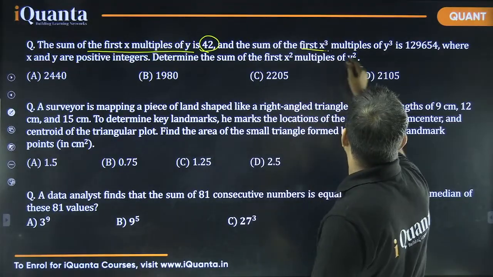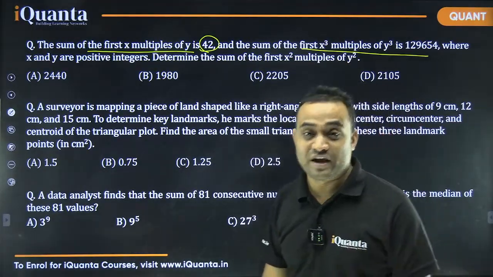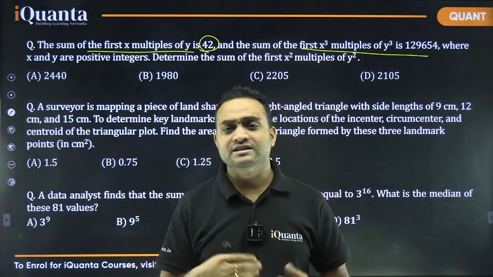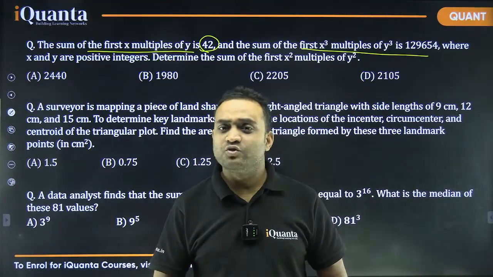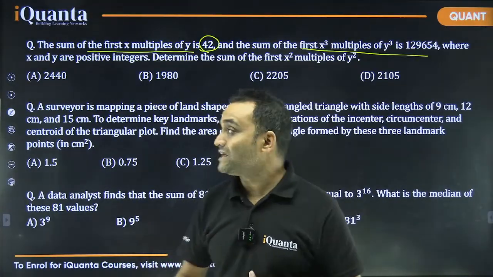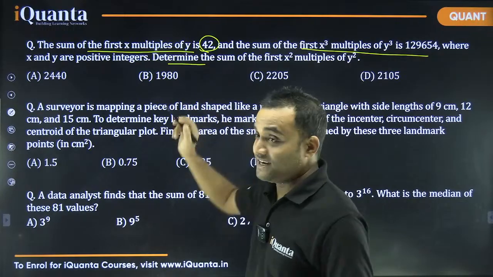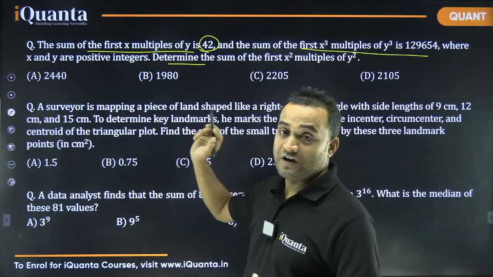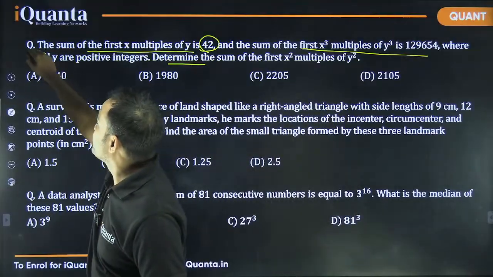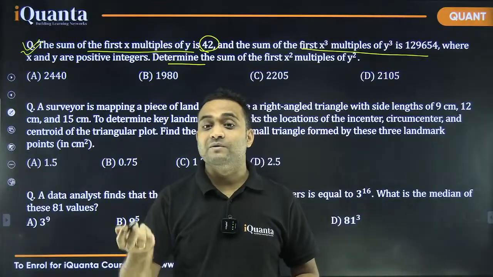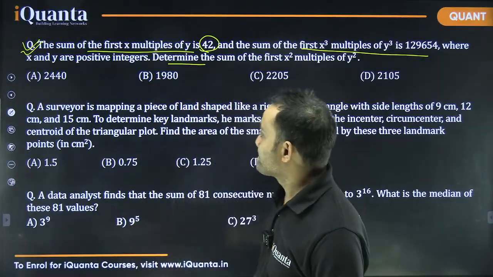Similarly, I can write another equation in terms of x and y. 2 equations, 2 unknowns, somehow it will be solvable, right? We should be able to find the value of x and y both, and then we can find this one. But again, it will take some time solving this equation and then finding this value. So again, this question, there is a map in my mind on how to solve it, but we will come back to this in the second round.